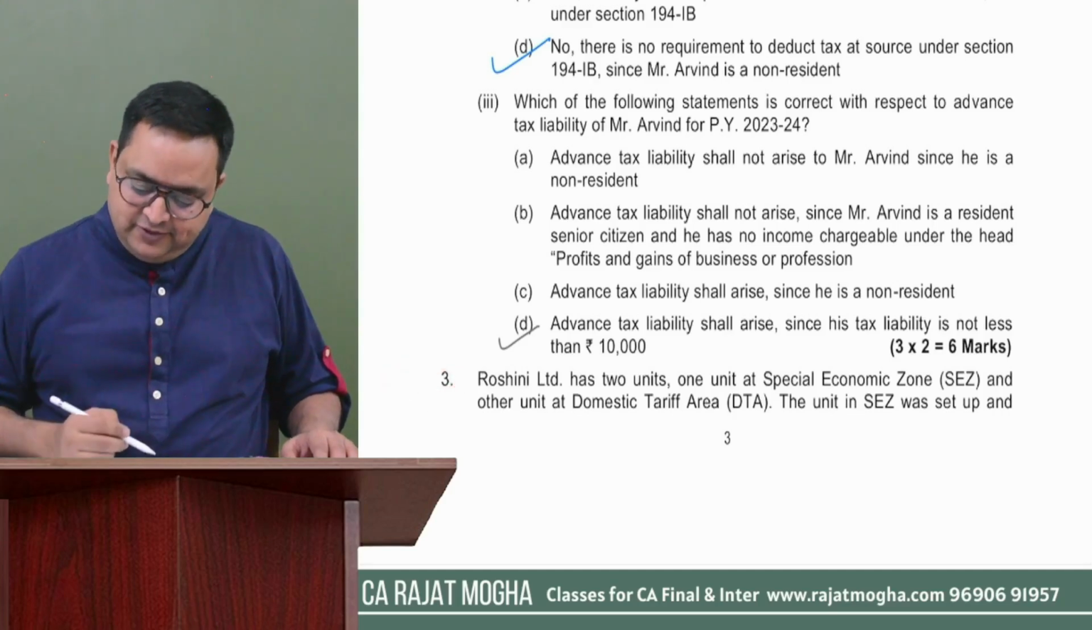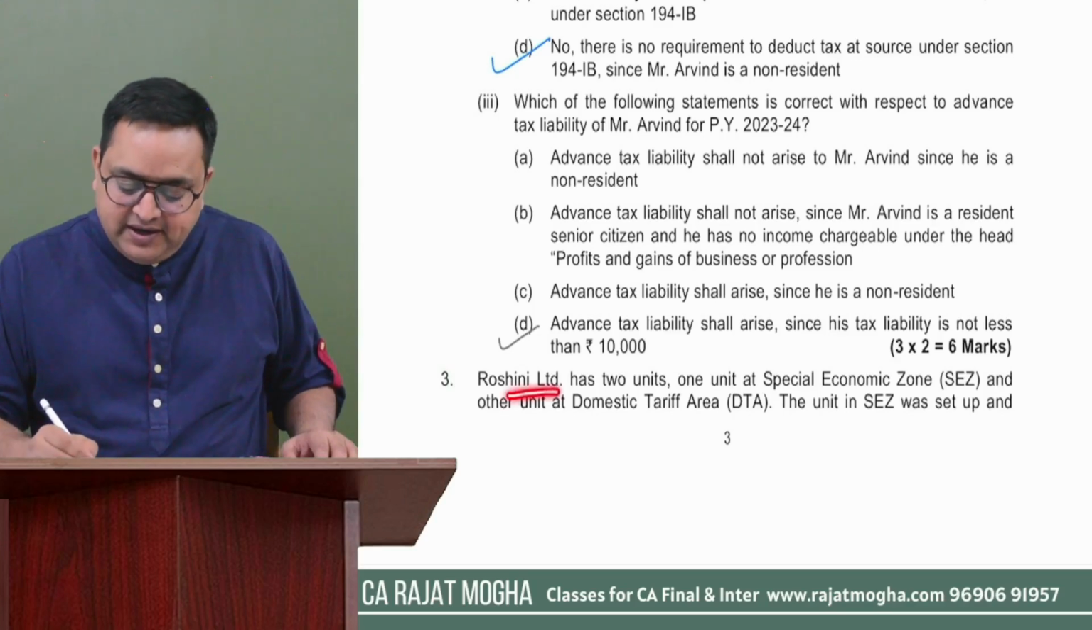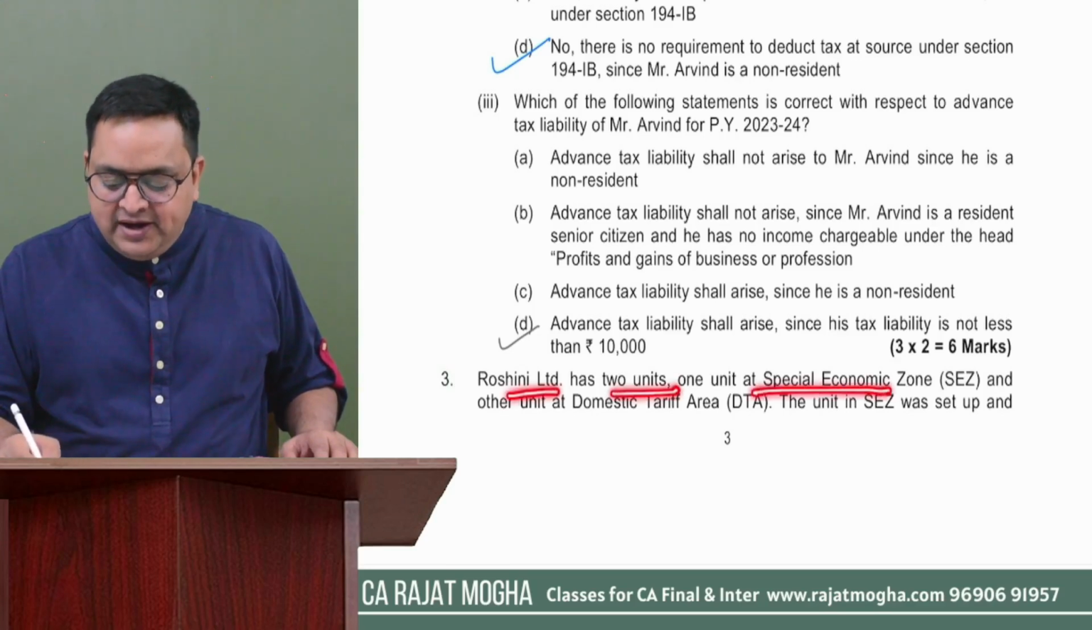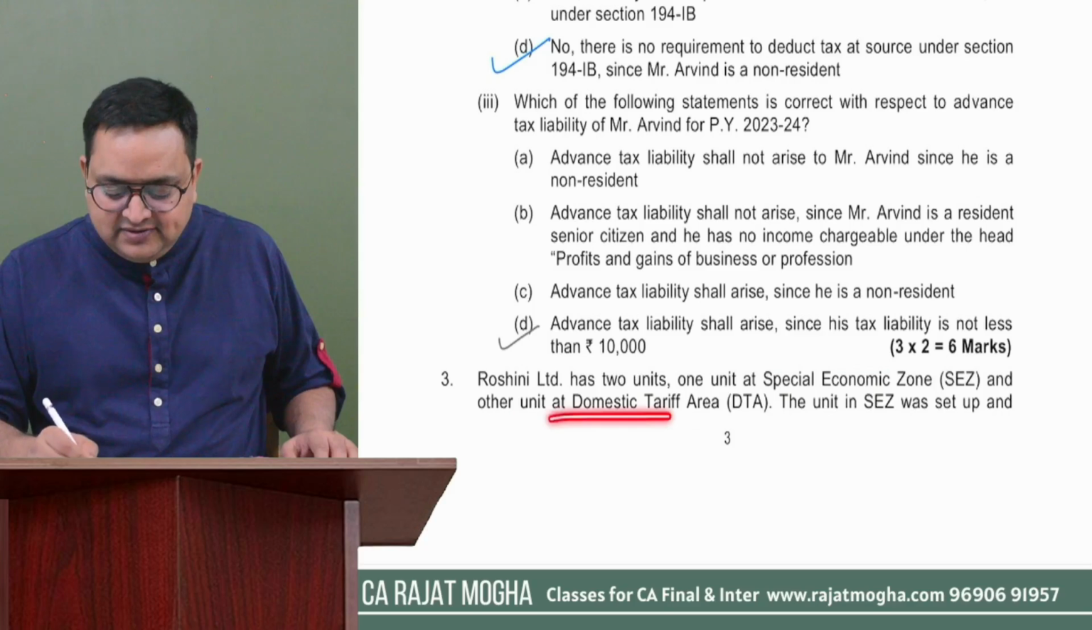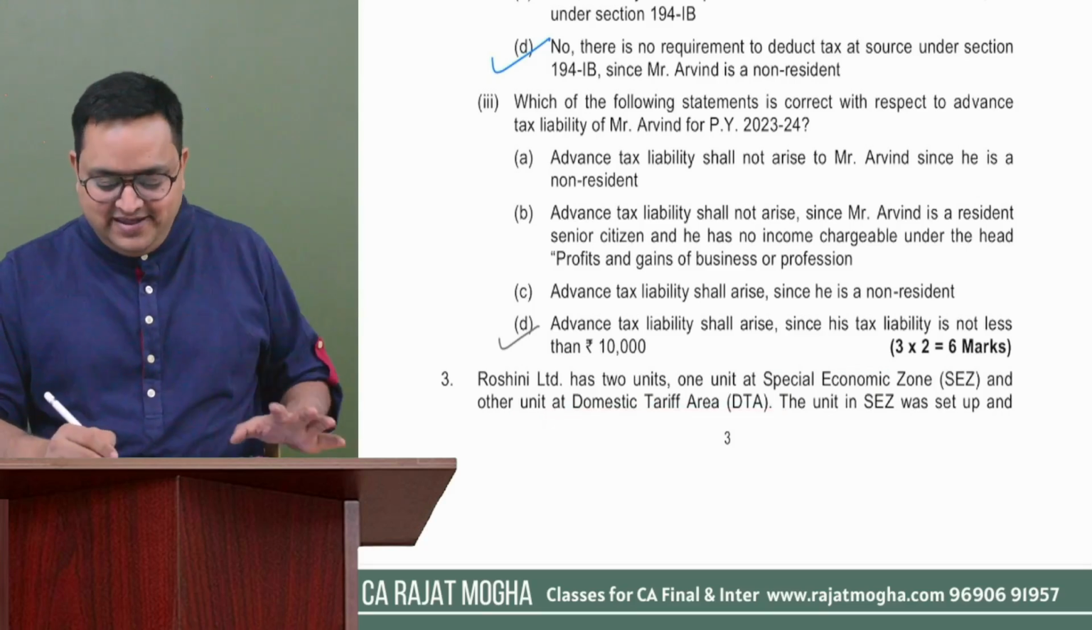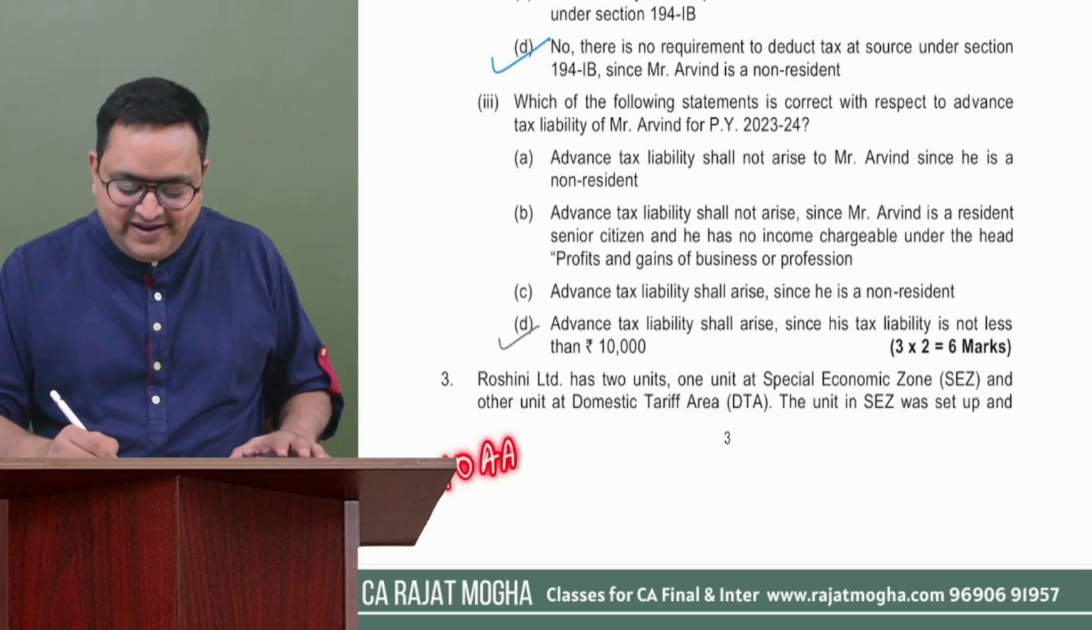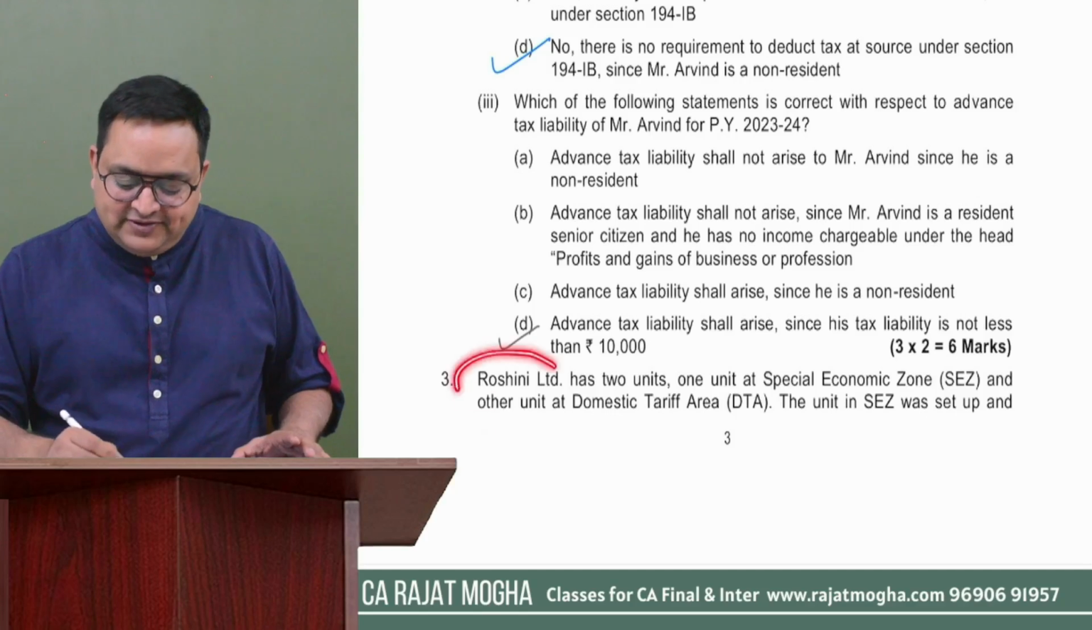First discuss this MCQ. Roshni Limited has 2 units. One unit in SEZ and other unit it is in DTA. I understand they are referring to section 10AA, right? Okay. So Roshni Limited is the company.